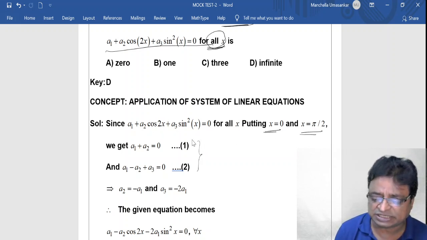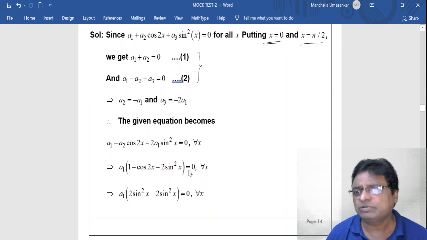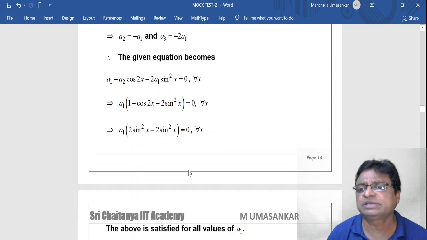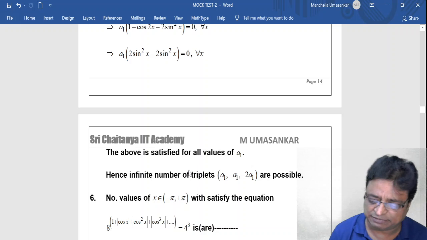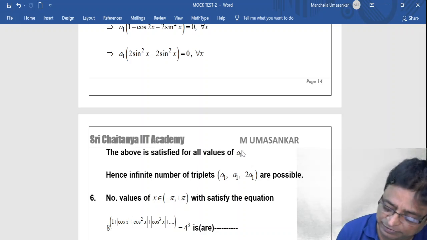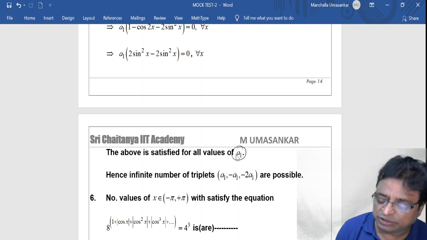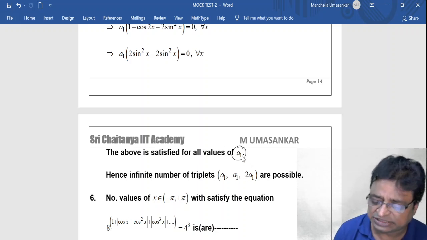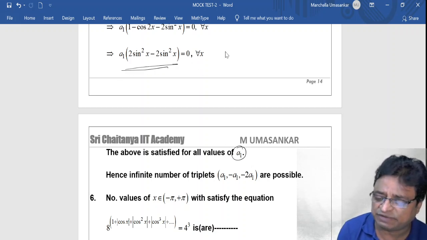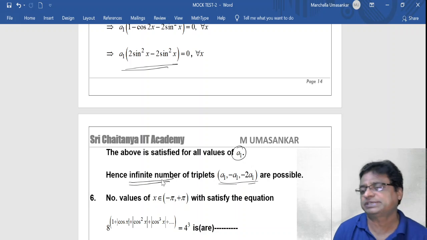From this I will get a system of 2 equations with 3 variables. Solve them. After that you find one value, that is a1, and the remaining a2 and a3 you will get in terms of a1 only. Since it is true for every x, such a1s will exist infinitely many. So the number of triplets is infinite.